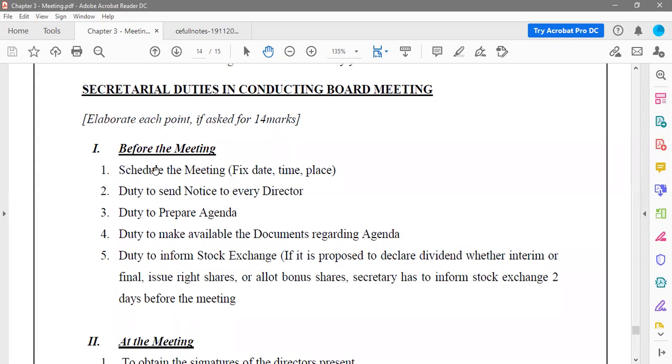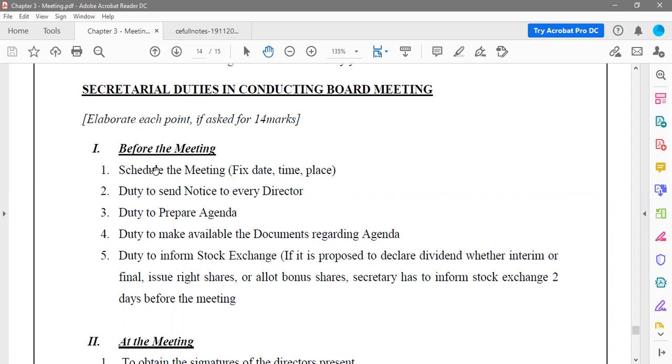A company secretary's job is to schedule the meeting, where the time, date, place, when it is happening, all that the company secretary has to fix. Then they have to send the notice. In case of an annual general meeting, the notice will go to the shareholders. In case of a statutory meeting also, the notice will go to the shareholders and the directors.